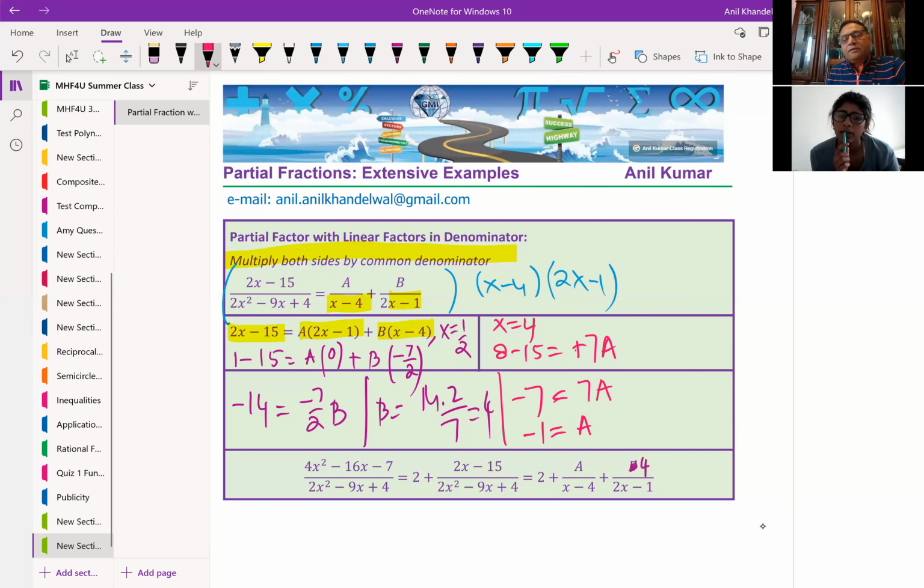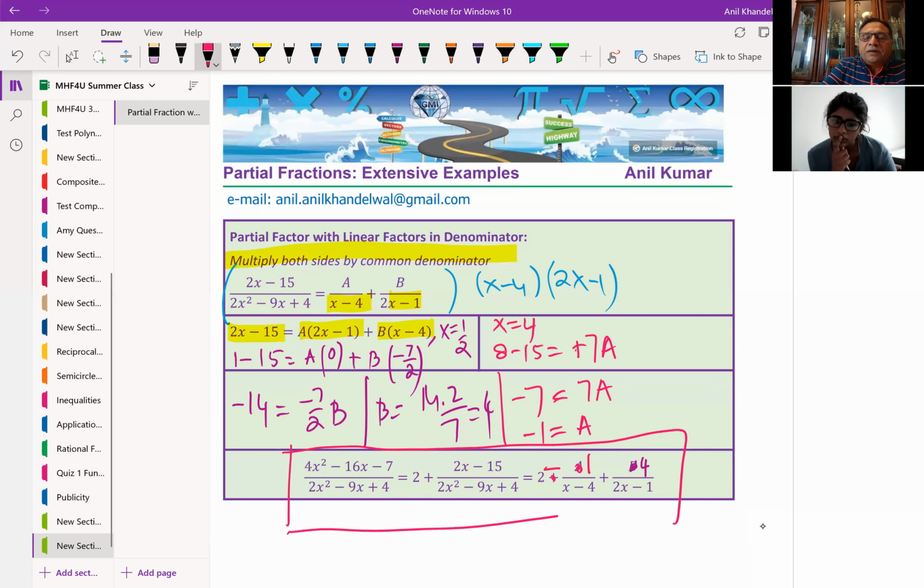Is that okay? So we just substituted x equals to 4 and got that value. So a is minus 1. Is that clear to you? So we are done. Since we have done this, we can actually go back to our main equation, which is x square minus 16x minus 7 divided by 2x square minus 9x plus 4.